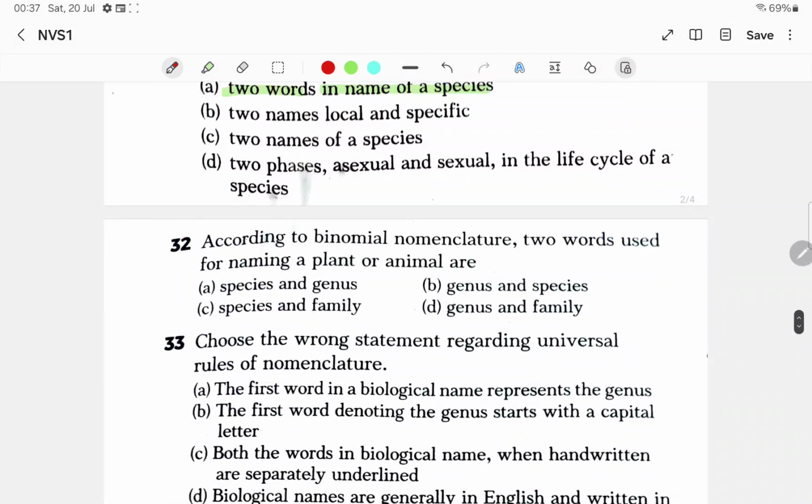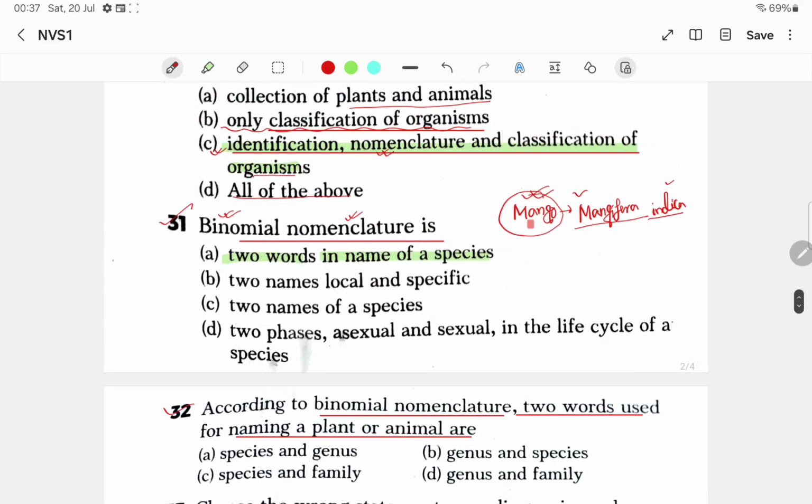Next question: according to binomial nomenclature, two words used for naming a plant or animal are. Let us see the scientific name of the mango, Mangifera indica. Mangifera is the genus, and indica is the specific epithet.